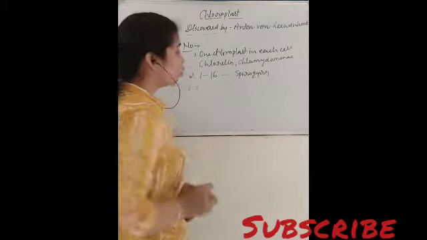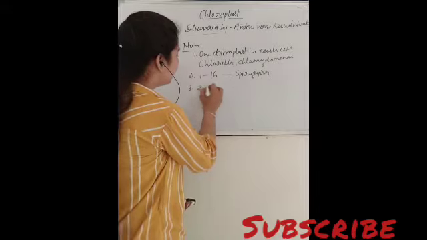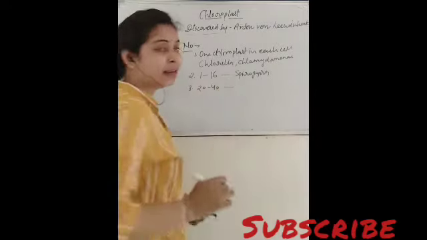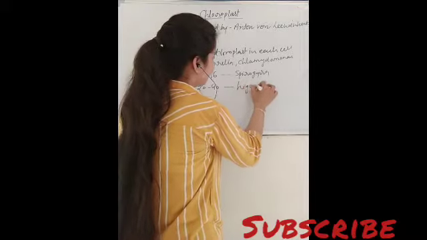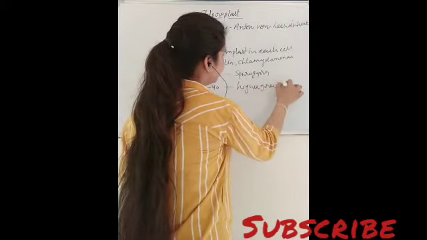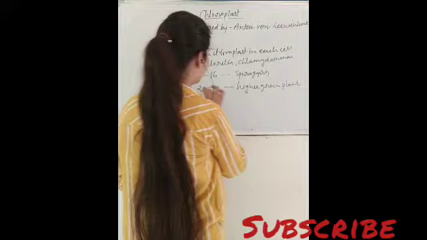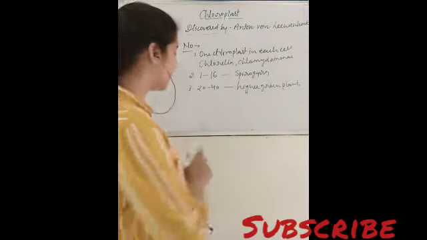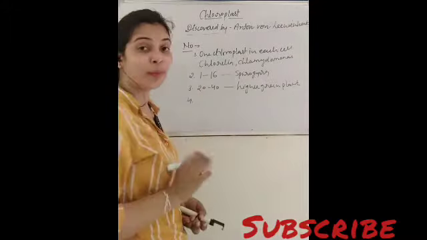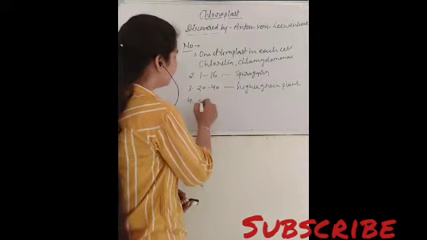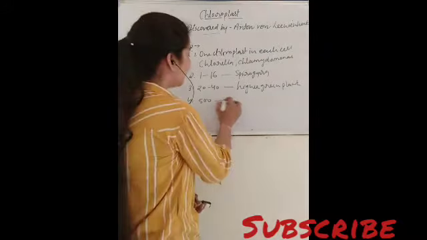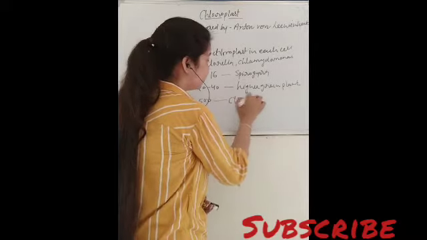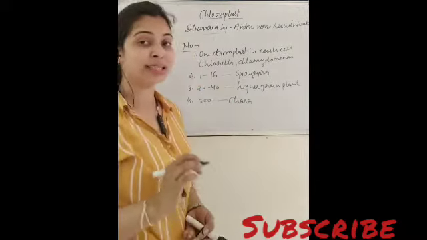And the number of chloroplast can be 20 to 40 in higher green plants. And the number of chloroplast can be more than 500 in Chara, mostly in the internodal cells of Chara.